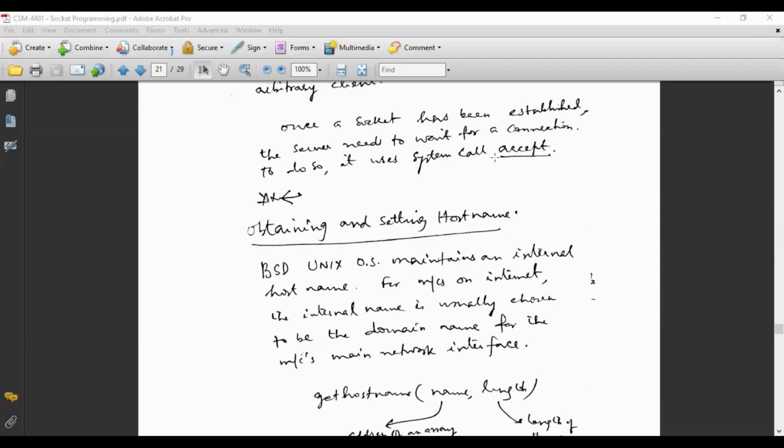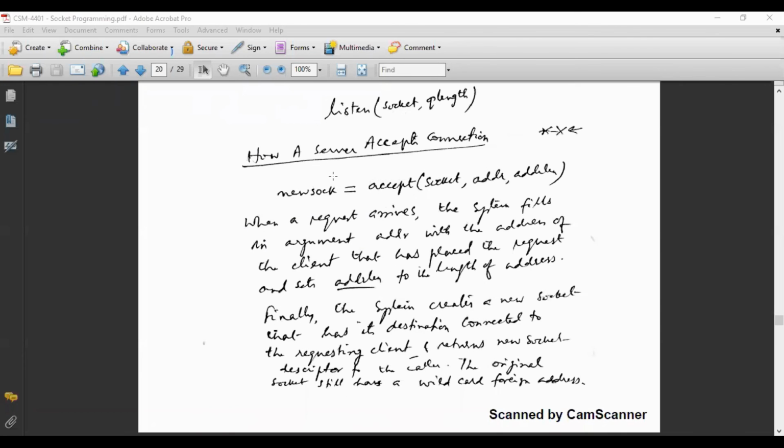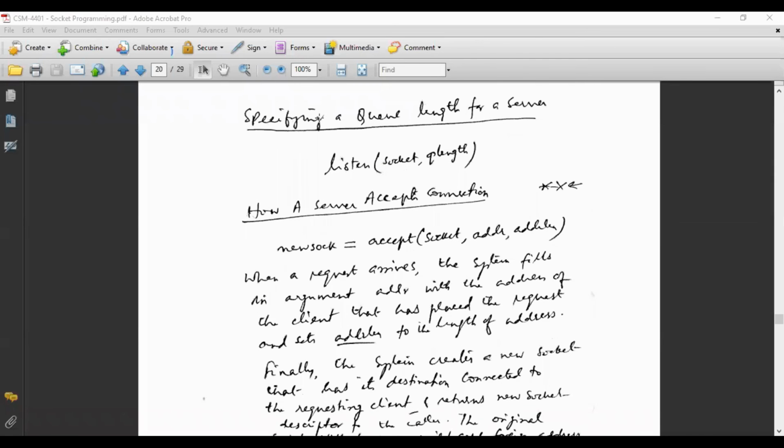So the moment a request arrives, it accepts that connection. How does it happen? I am showing you over here. You see here, specifying a queue length for a server. So I have already told you that the server is always in listen mode. Listen takes the socket and queue length. So how does it keep on listening? Socket and queue length.